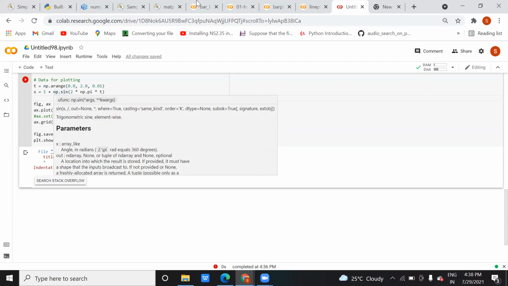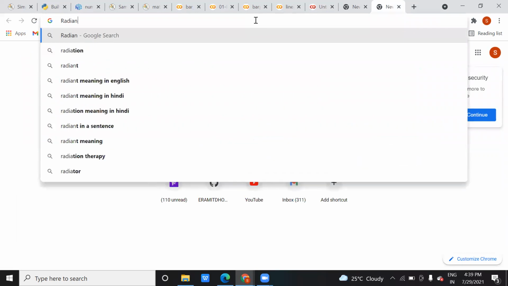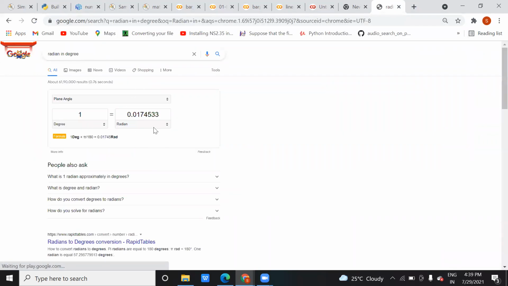The radian we call. Let me show you. Yes, radian into degree. See here, this 180 degree radian is equal to 3.14. So pi value is what, you know, pi r square, pi value. I know what pi is.